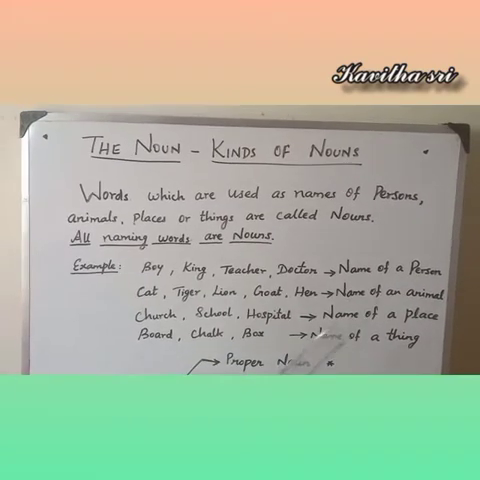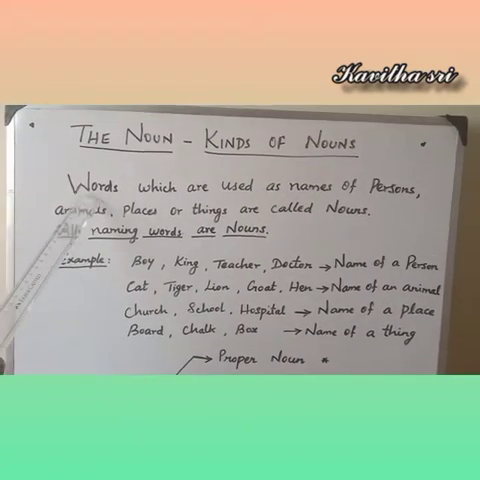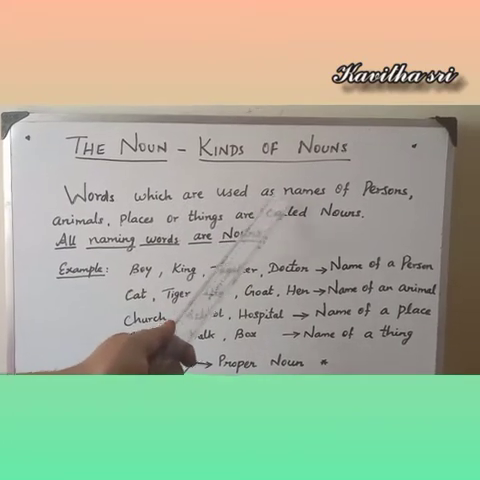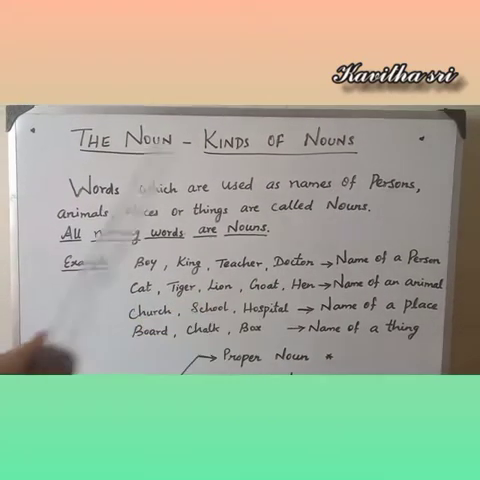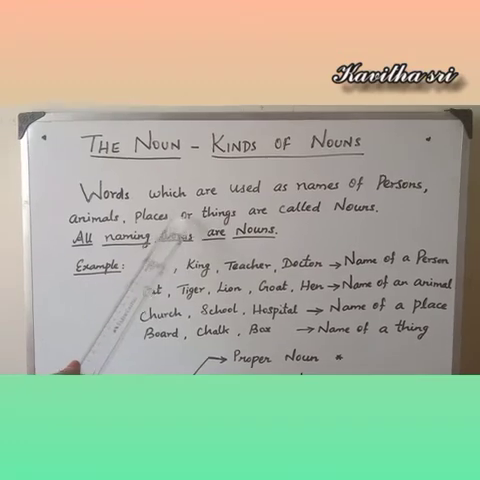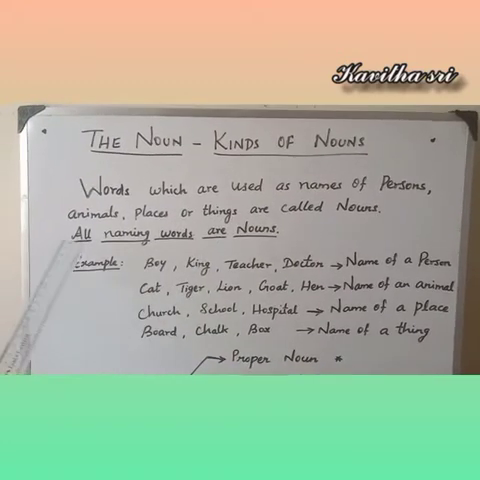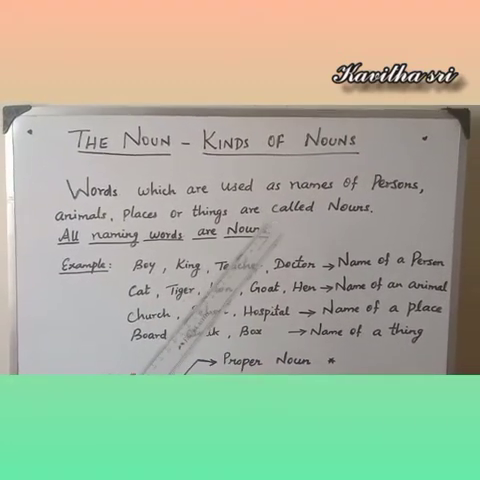So what is a noun? Noun is nothing but words which are used as names of persons, animals, places or things. All naming words are called nouns.